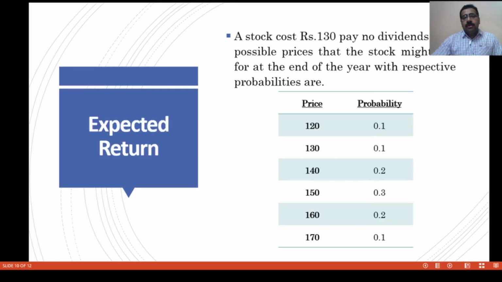A stock costs rupees 130 and pays no dividend. The possible prices that the stock might sell for at the end of the year, with respective probabilities, are prices 120, 130, 140, 150, 160 and 170. Here are the respective probabilities: 0.1, 0.1, 0.2, 0.3, 0.2 and 0.1.